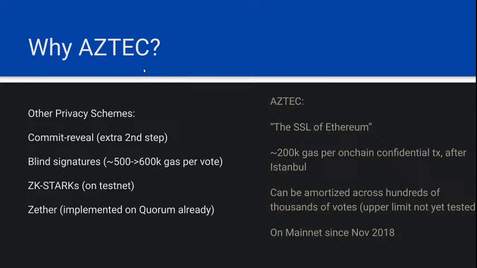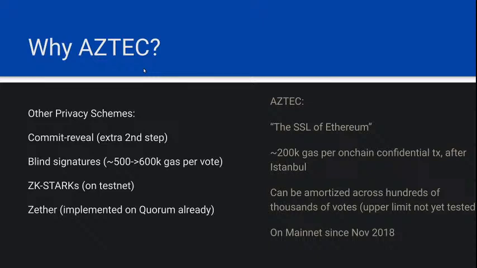Why do we choose AZTEC? So let's briefly talk about other privacy schemes. The simplest kind is called commit reveal. You could just use a hash like Keccak 256. And this means that you hash your plain text value, which could be yes, no, 0, 1, into a hash, maybe with some blinding factors so you don't just have two options. And then you commit that on chain, and then later, after the election is over, you reveal, maybe also on chain, consuming gas, and people verify that the value you reveal, in fact, was the pre-image of the hash that you committed to earlier. And this has the disadvantage of it taking a second step.